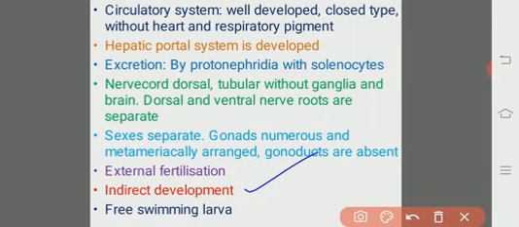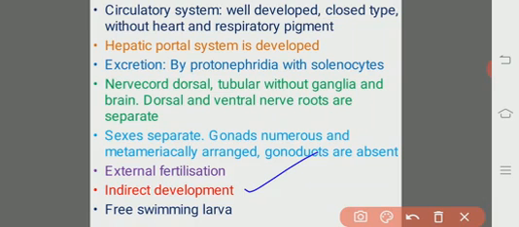We will see the indirect development. In the life cycle of any organism, if you find a larval stage in the life history, then that is known as indirect development. In the process of indirect development, we will see the free swimming larval form in the life cycle of the cephalochordates.